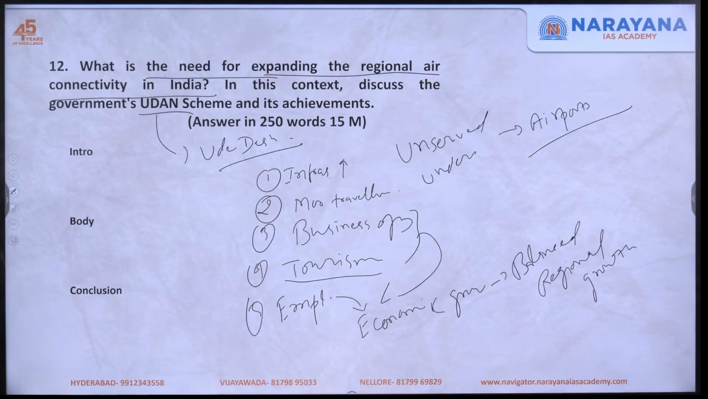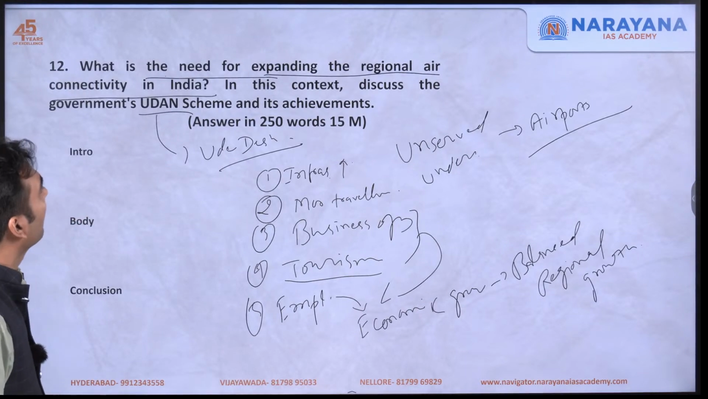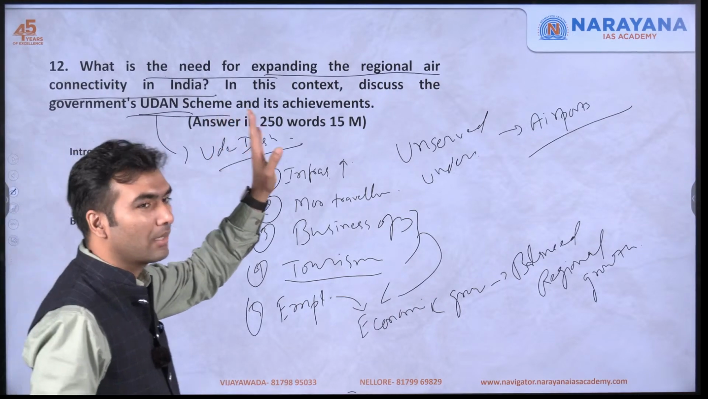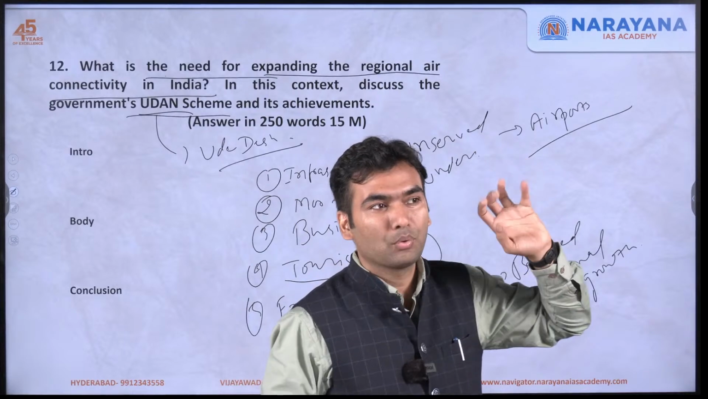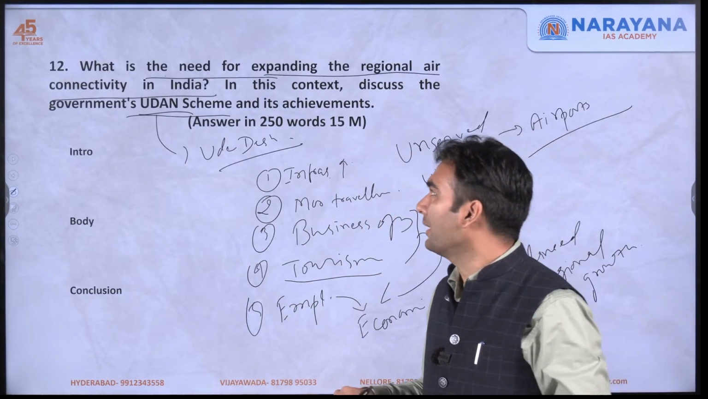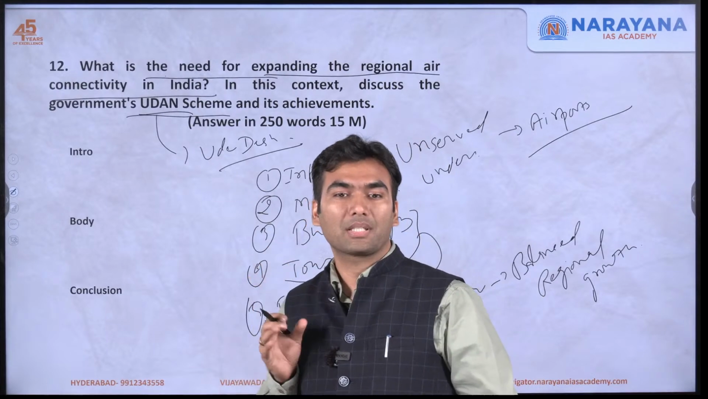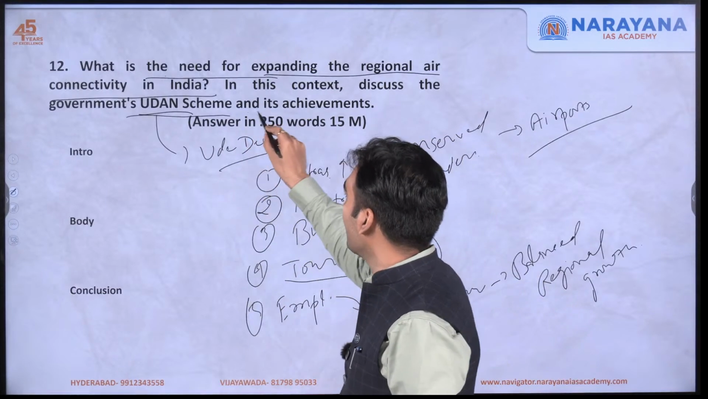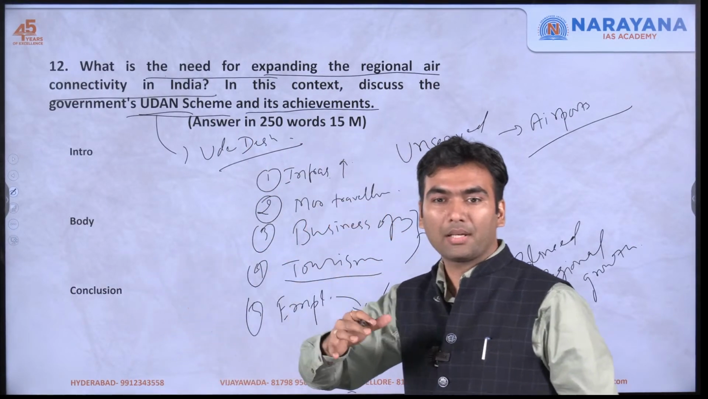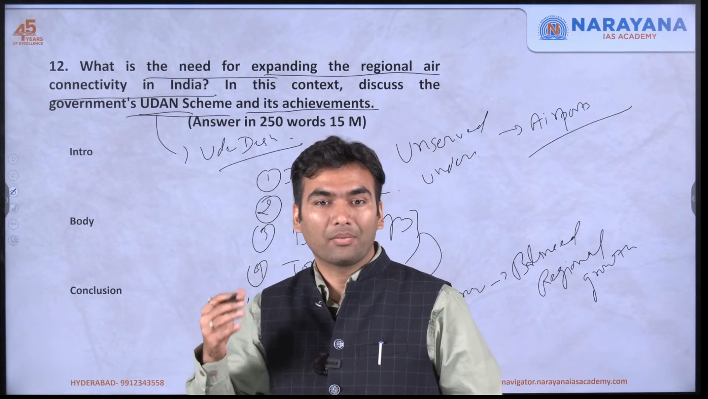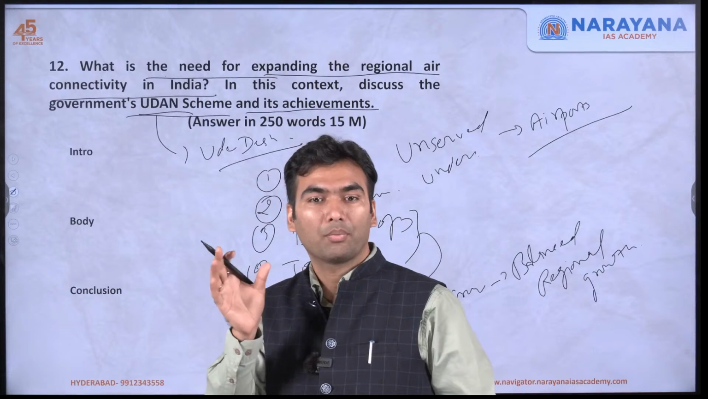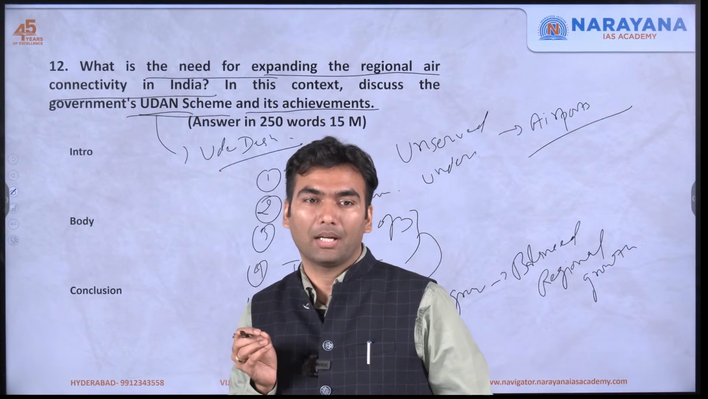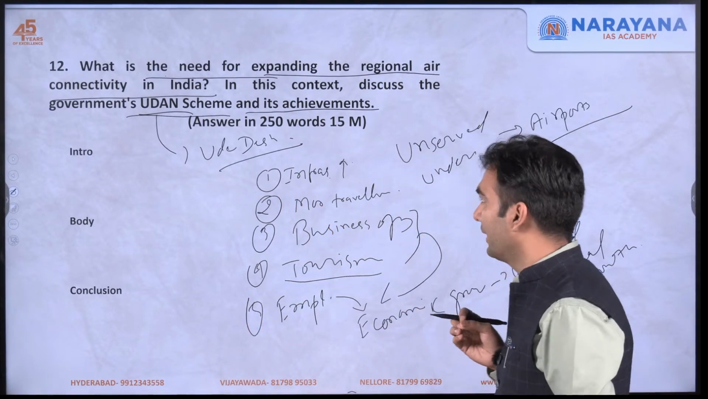Now, the second part: in this context, discuss the government's Udan scheme. From this question, the learning is that you do not only have to remember the schemes which are recent in origin. For all the famous schemes, the flagship schemes that we call, you must focus on their achievement. Udan scheme is definitely a flagship scheme in infrastructure, as is the new infrastructure pipeline. So you must note down before the exam next year what is the achievement of the infrastructure pipeline, how much we implemented, how much is still to be implemented.